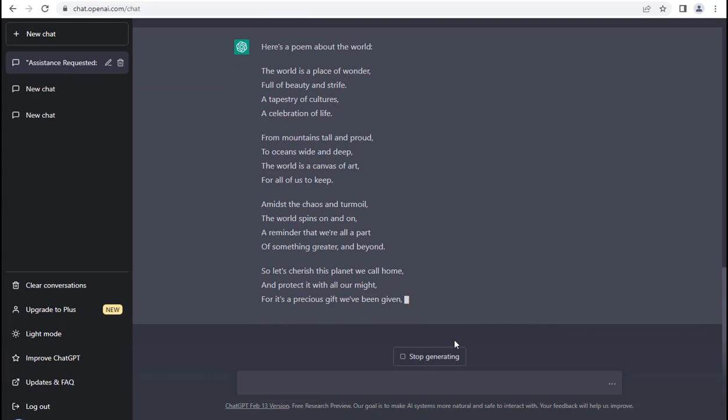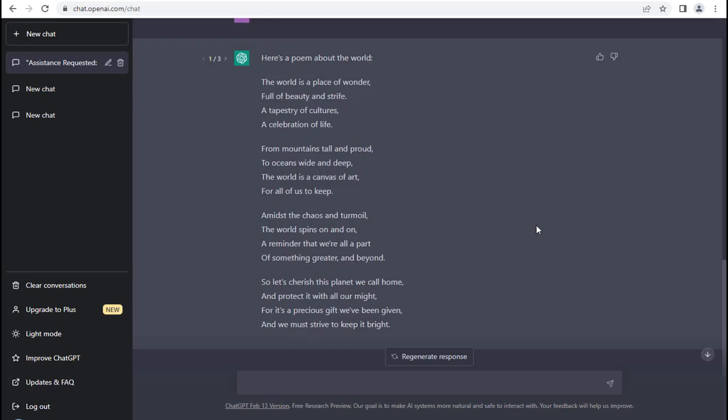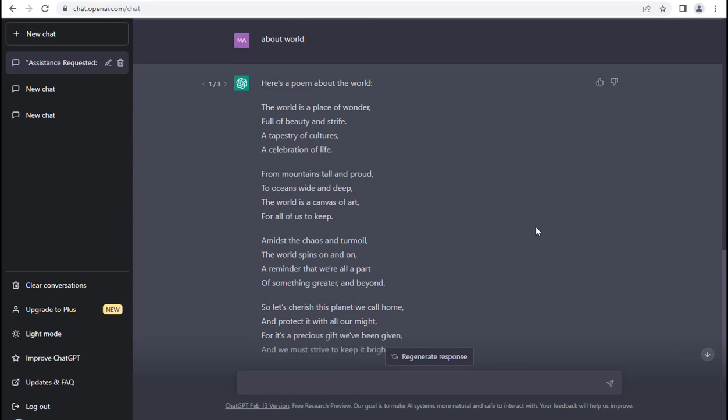It's really amazing. Think about it. Poem is not a matter now. Anyone can write a poem with it and can send a poem within a minute. And here you can see an option, regenerate response, by which you can regenerate a new poem if you don't like it. Isn't that cool? Interesting, huh?